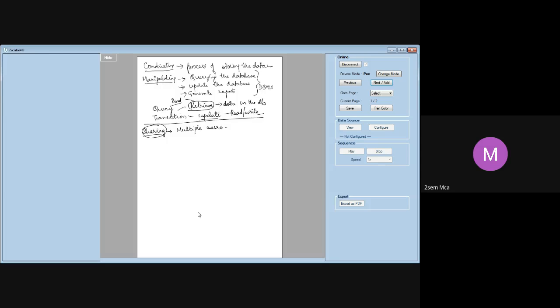All right. So DBMS, let me summarize. What is DBMS? It's a collection of programs, or you can call it software, which helps you to define a database, construct a database, manipulate a database, and also share the database. So that's what is called DBMS. This small introduction is important before we proceed into the other aspects of DBMS.